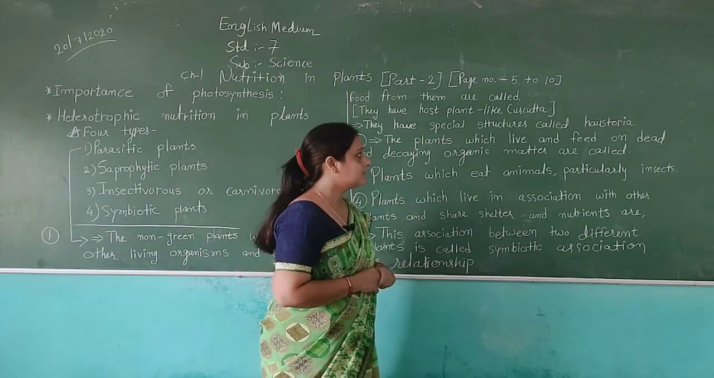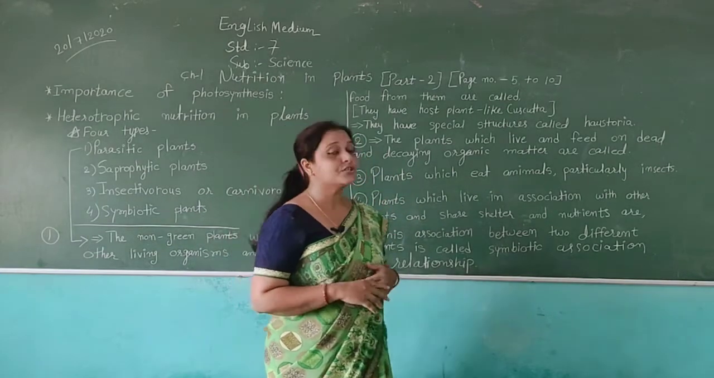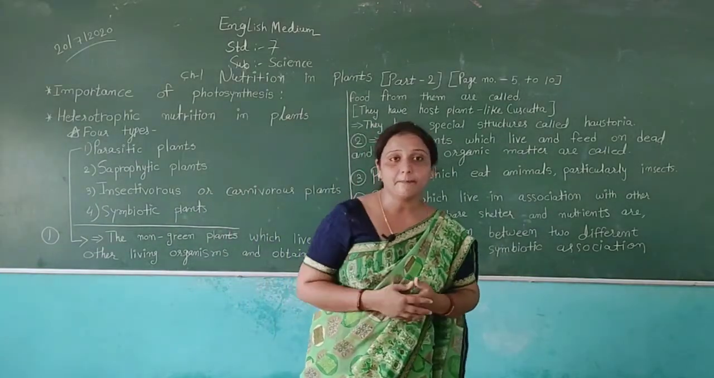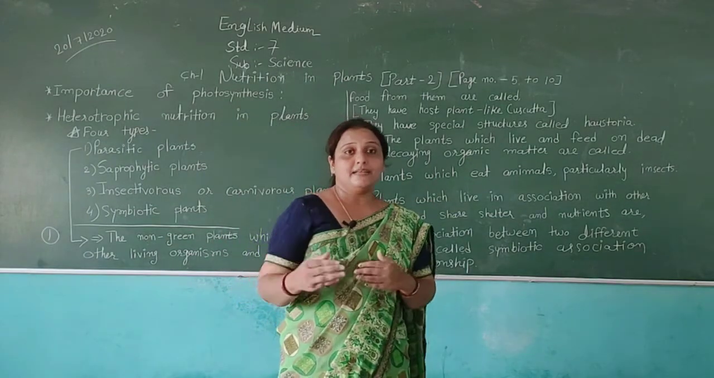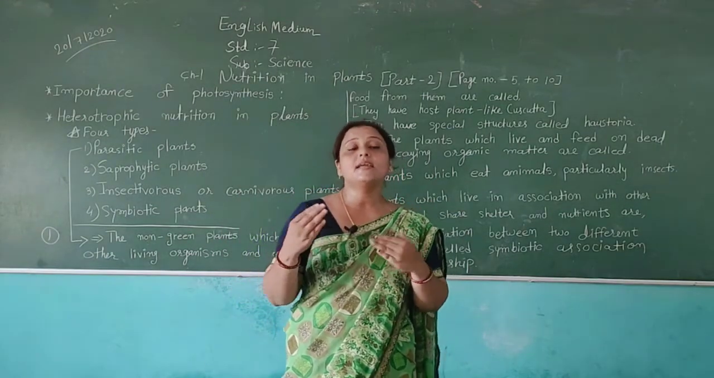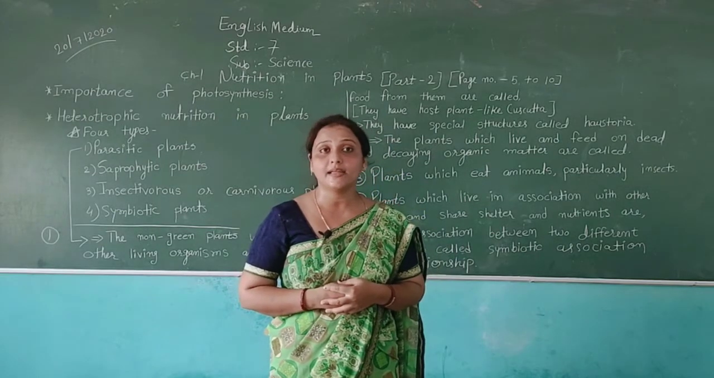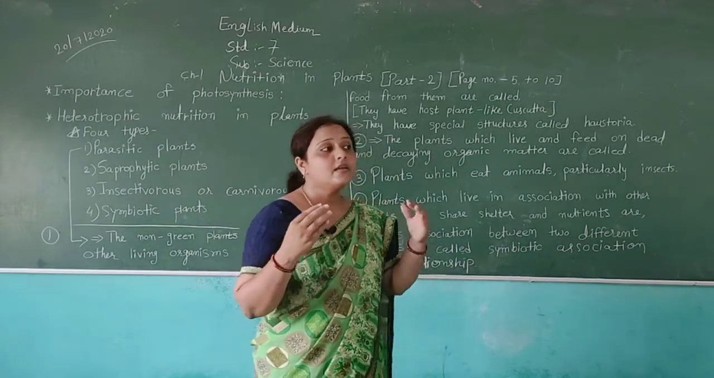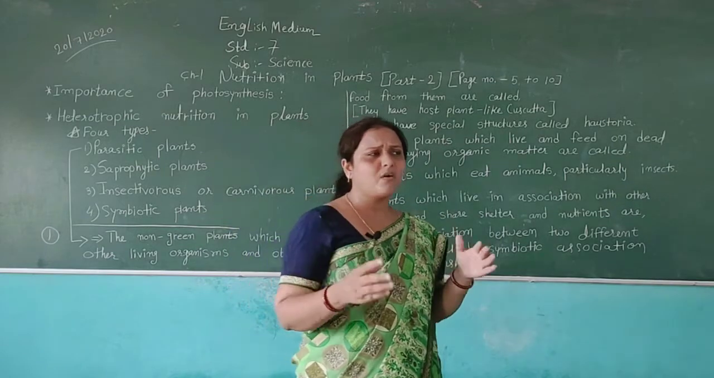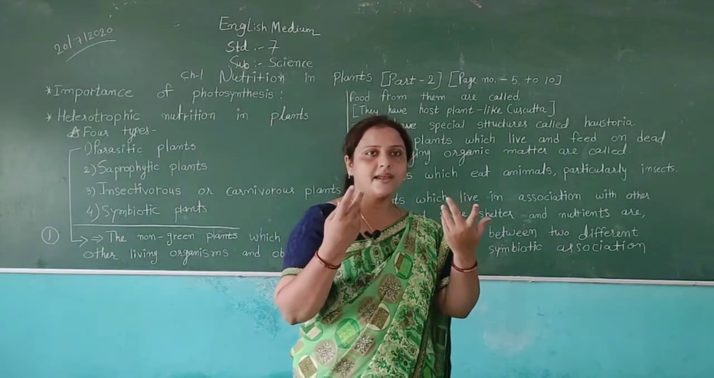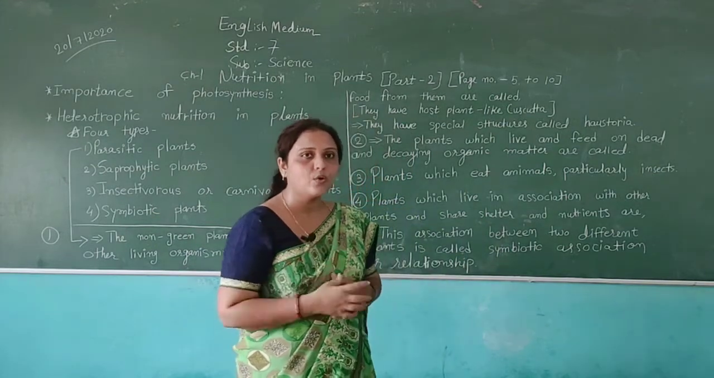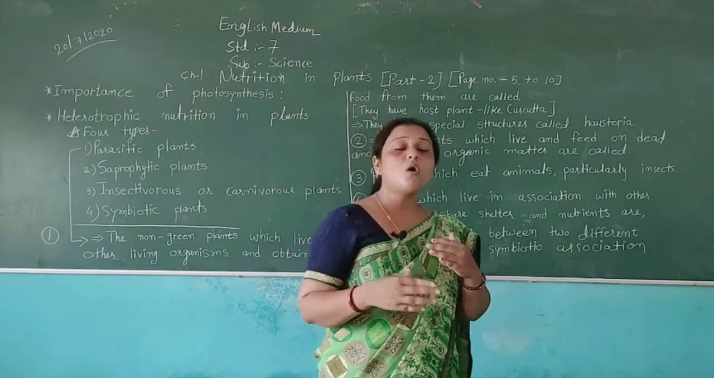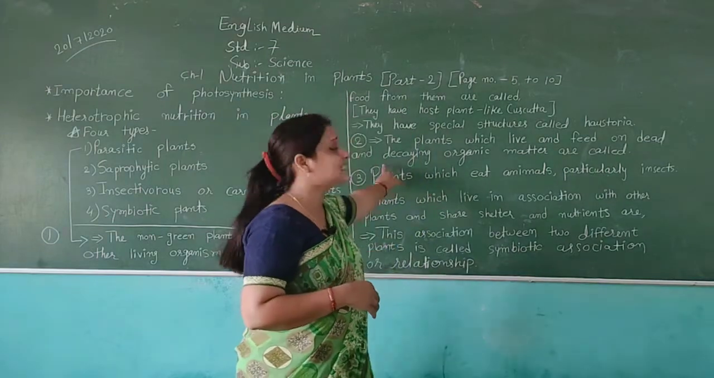In these plants, they always get their food from decaying matter. For example, bacteria and fungi get their food from the decaying part. If we keep something and leave it for a long time, then we can see fungi on it. This is also an example of this type of plant.